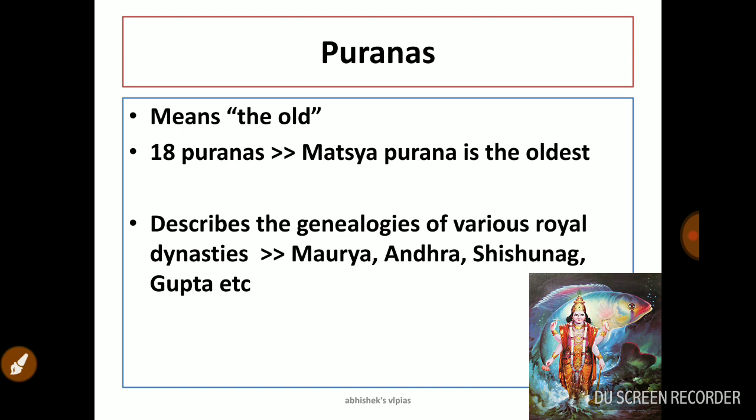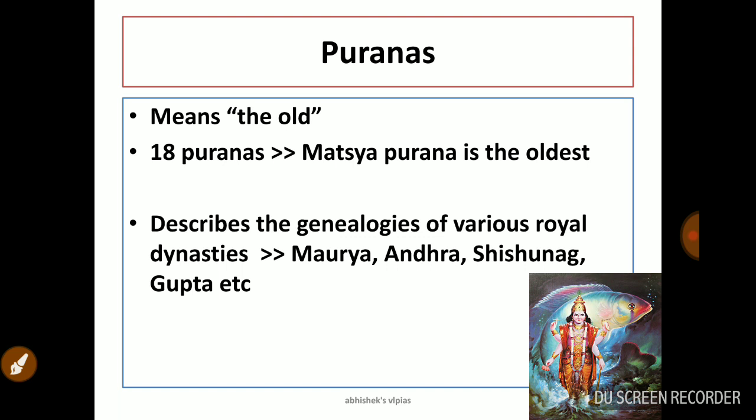Purana means itself, it is very old, the old point. So we have 18 Puranas in Indian Vedic literature, and it is Matsya Purana which is the oldest one. You definitely know that Matsya, Kurma, Varaha is an evolution type thing in Indian Vedic literature. So definitely the first one is Matsya. So the first Purana, first old point, is Matsya Purana.